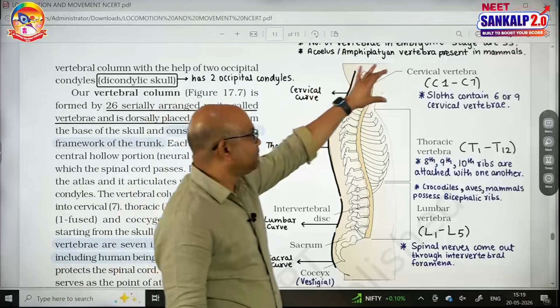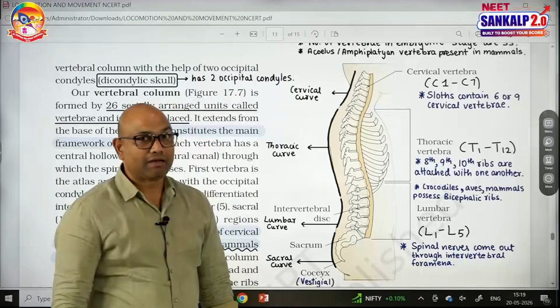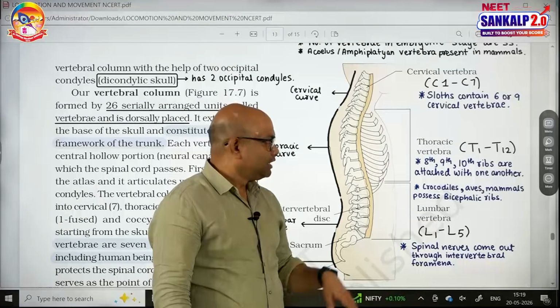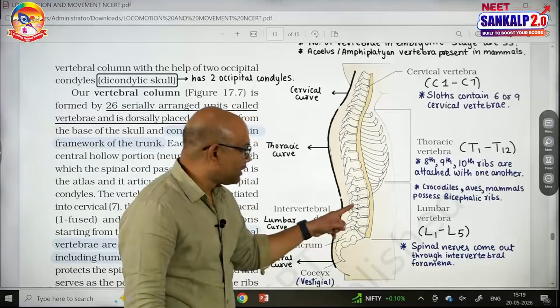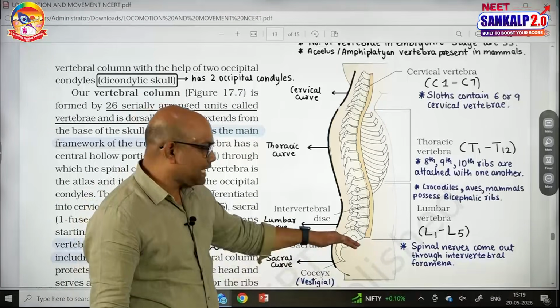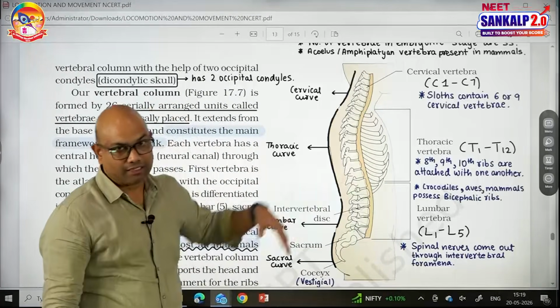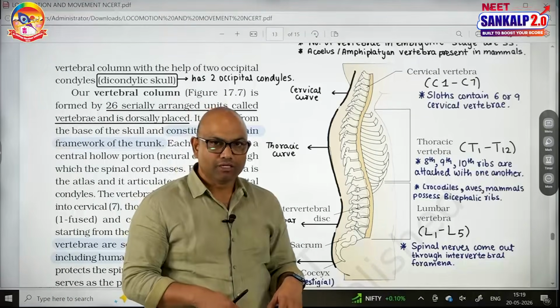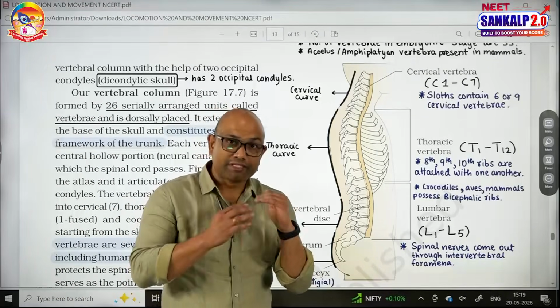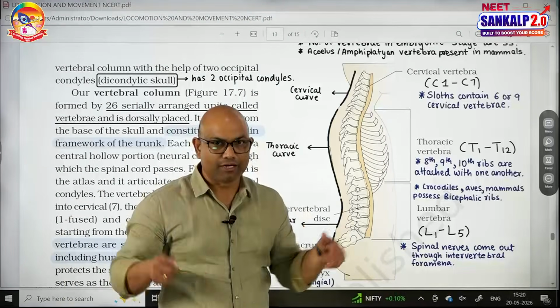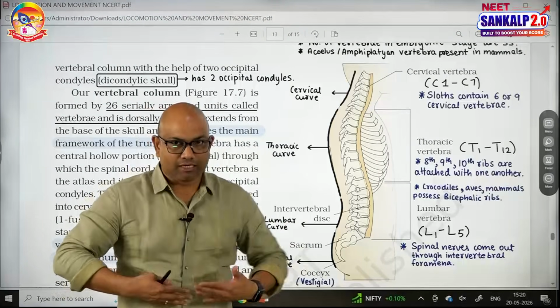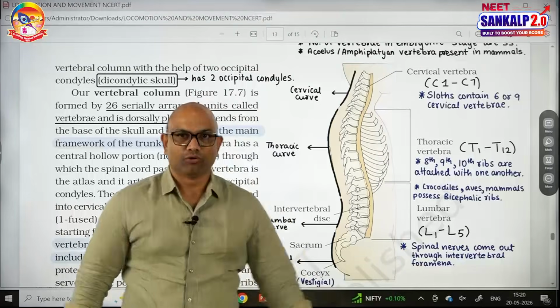There are 7 vertebrae in the neck region, cervical vertebrae C1 to C7. There are 12 vertebrae in the thoracic region, 5 in the lumbar region, 1 sacrum, 1 coccyx. These are in adults, but in the embryonic stage, the sacrum is not 1, 5 sacral vertebrae are present. They fuse to form 1 sacrum here, which is triangular in shape. This is the lateral view, but with the front view we can say triangular bone.